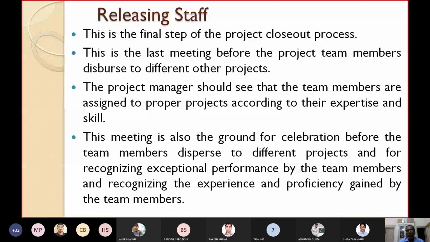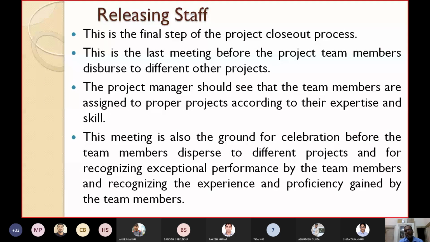The project should ensure that the team members are assigned to proper projects according to their expertise and skill. They should not sit idle, or be assigned to projects where they are not experts. Say a designer should be assigned to design activities in the next project, not testing activities.